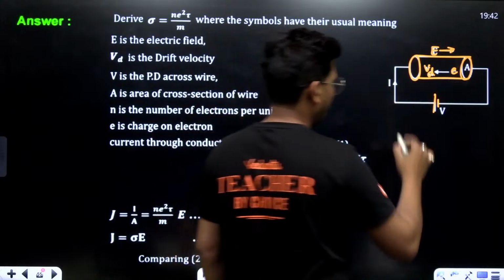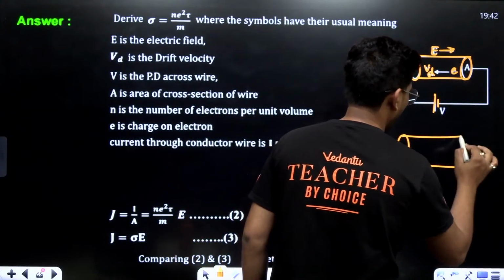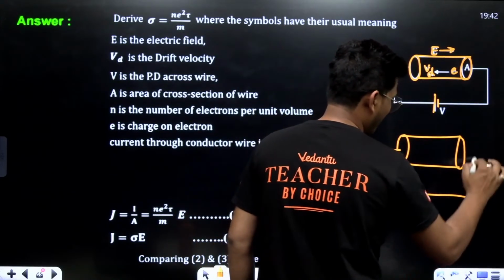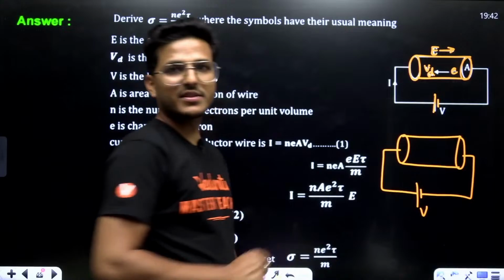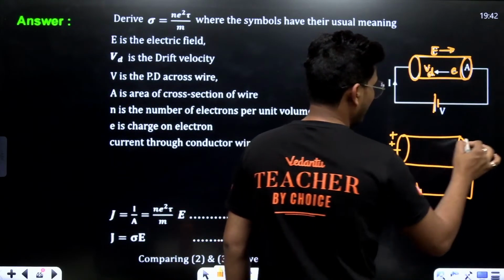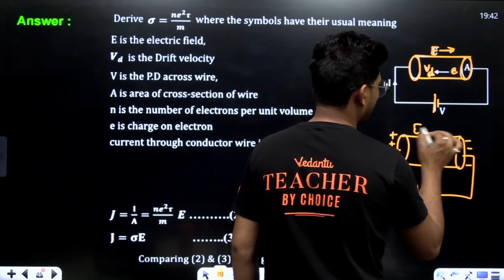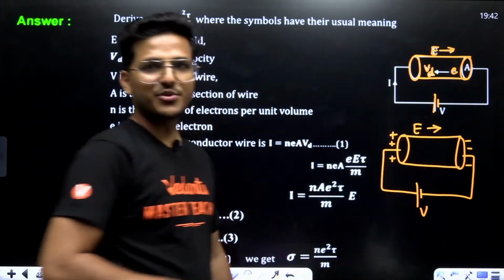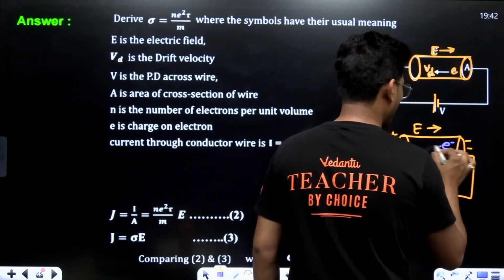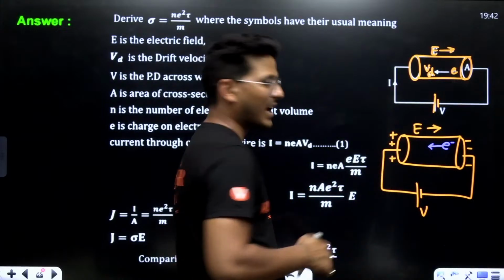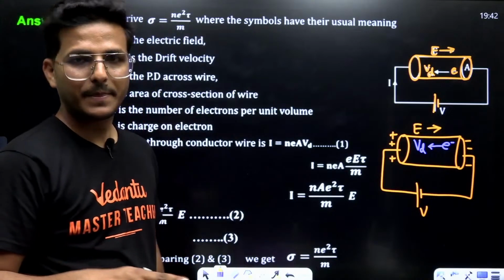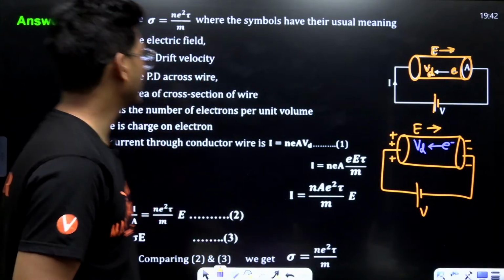See what I mean. If I'm applying potential difference across this conductor, then there will be an electric field intensity set up in this way, positive to negative, so that negative charge, that is electron, moves towards this positive charge with the velocity of Vd, that is called drift velocity.